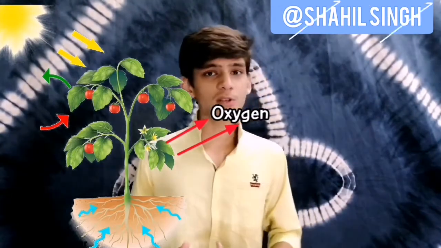Very similar to us, plants are also living beings, and very similar to us, plants also generate waste. For example, while we respire, our waste was carbon dioxide, and while plants photosynthesize, their waste is oxygen, and they dispose of that oxygen using simple processes of diffusion and using stomata.